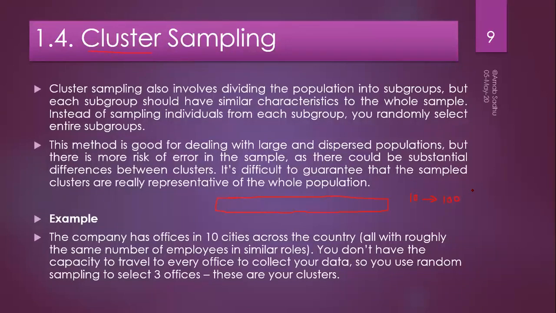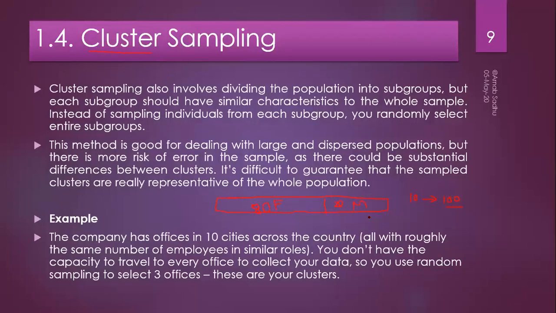Each and every cluster of size 100 will contain 80 female and 20 male. Each and every cluster will contain this ratio of 80 female and 20 male.